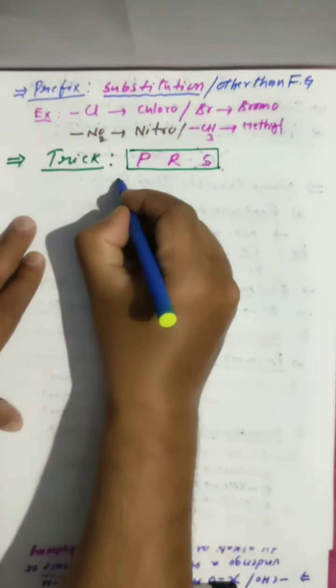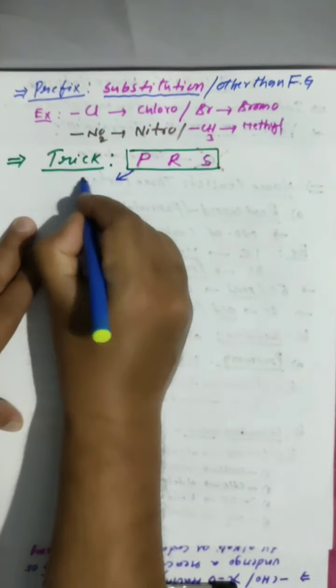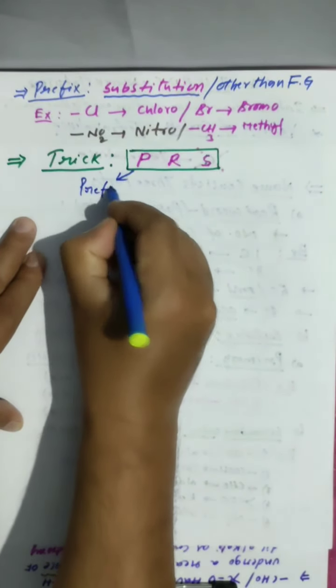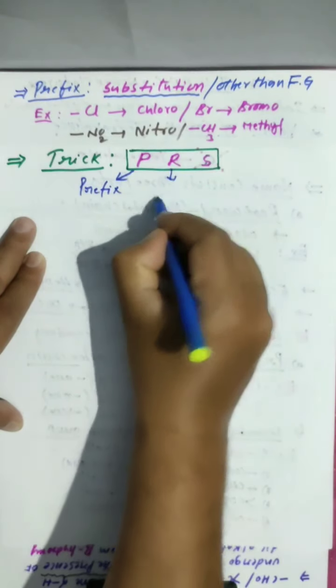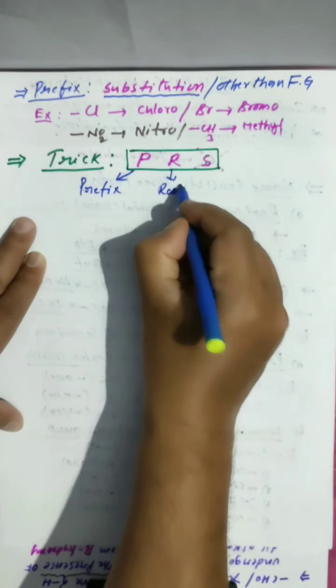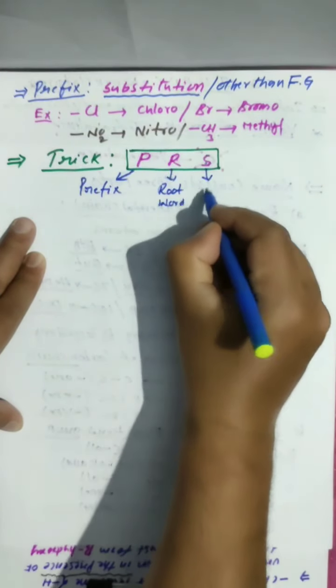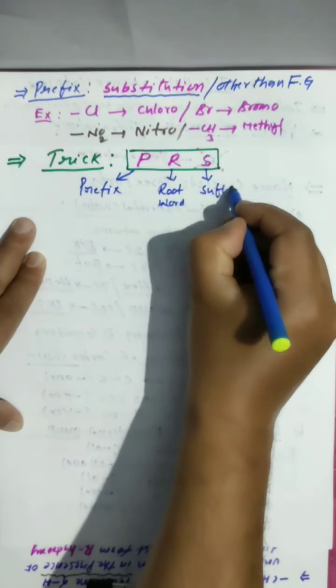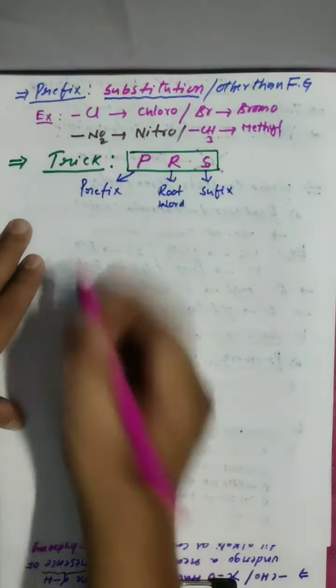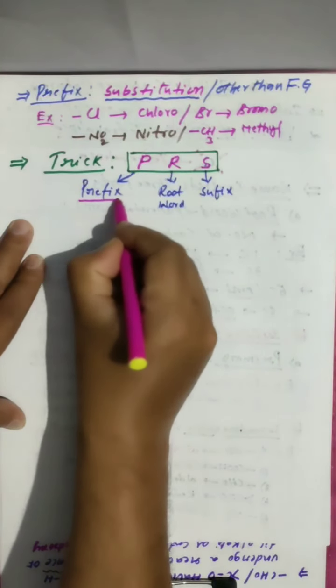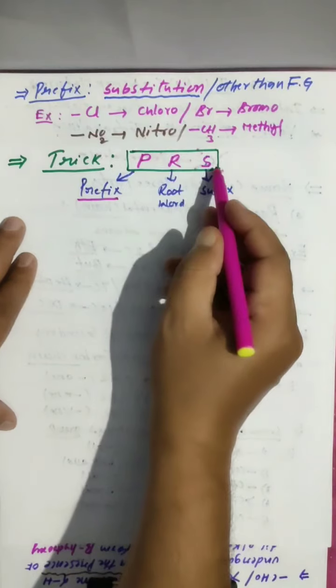What is P? P is nothing but prefix. What is R? Root word. What is S? Suffix. Clear? So the chain contains three parts, as I told already.